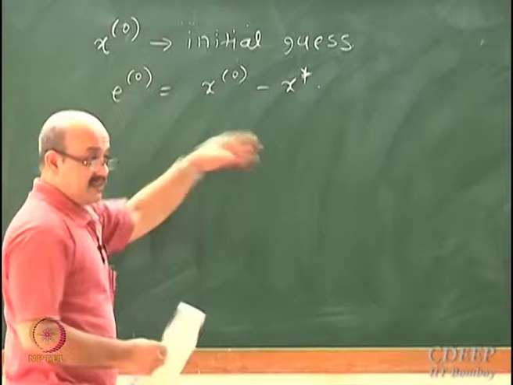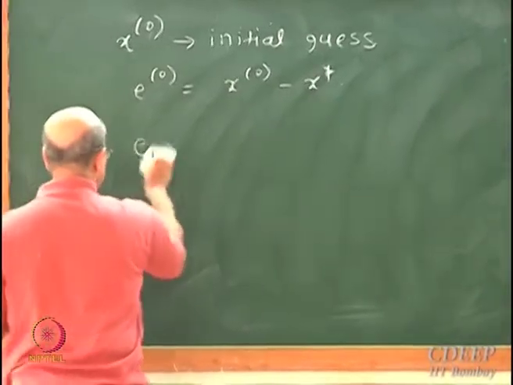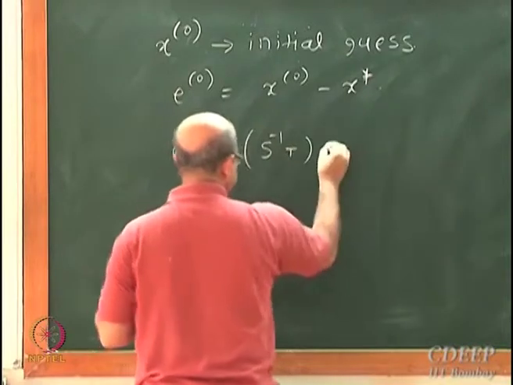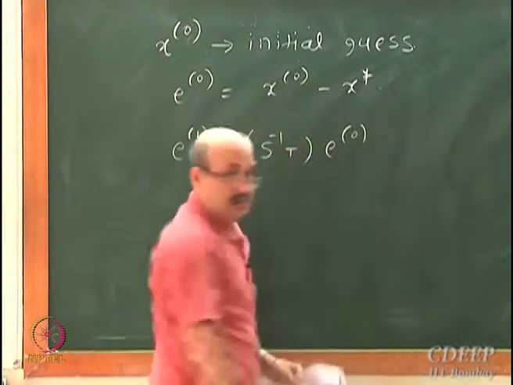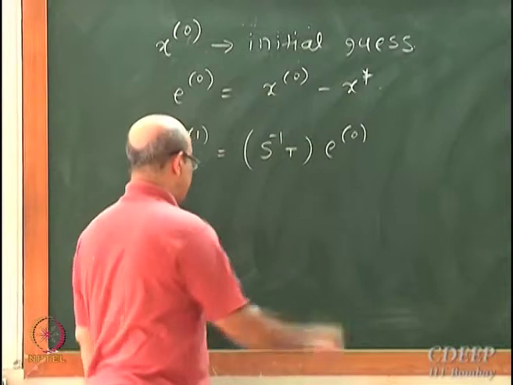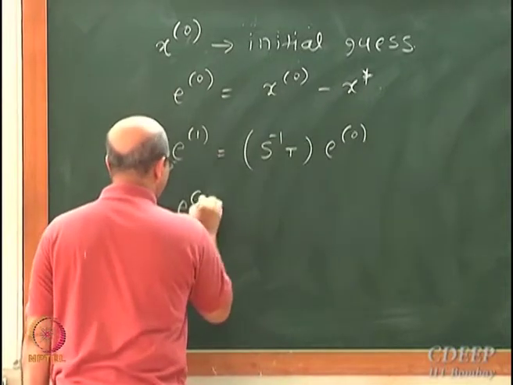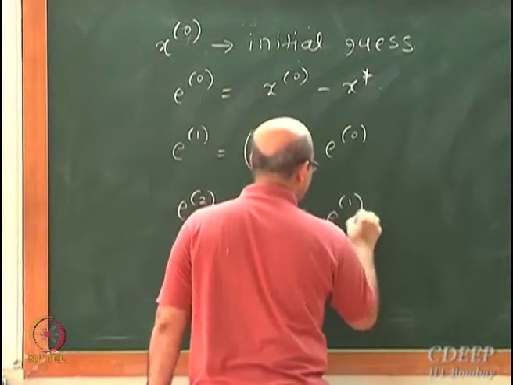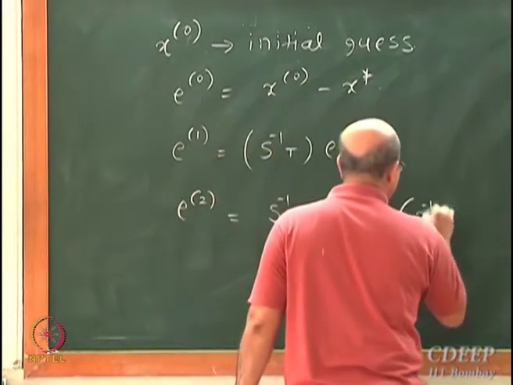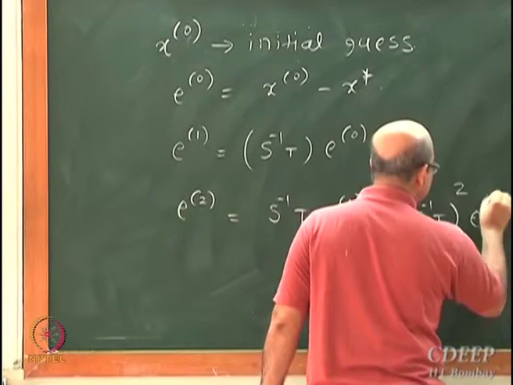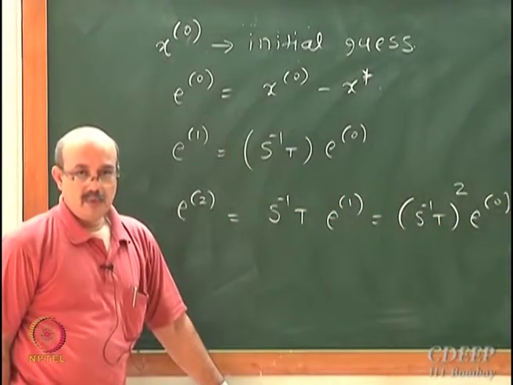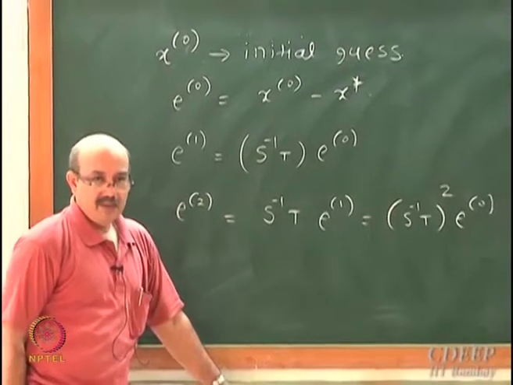So let's start applying this equation. So what is E1? S inverse T E0, right? What is E2? S inverse T E1, which is S inverse T square E0. Is this okay?